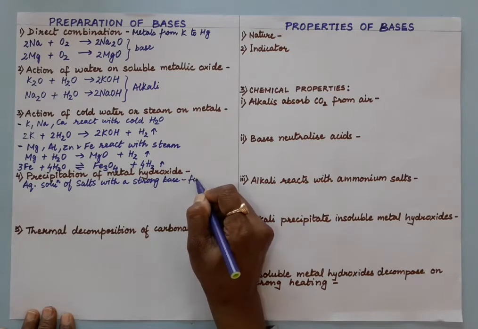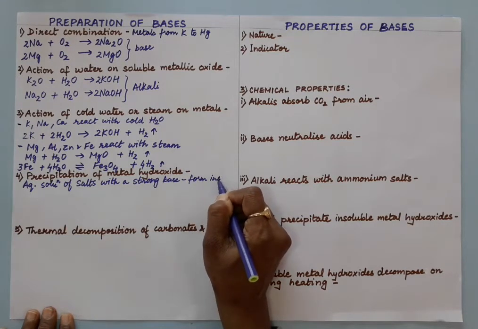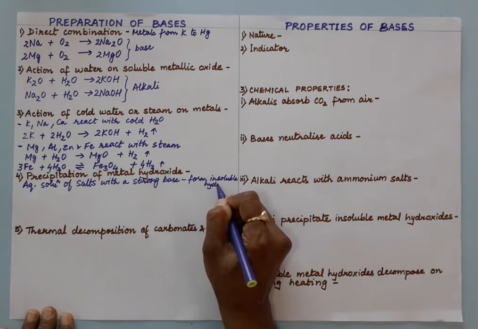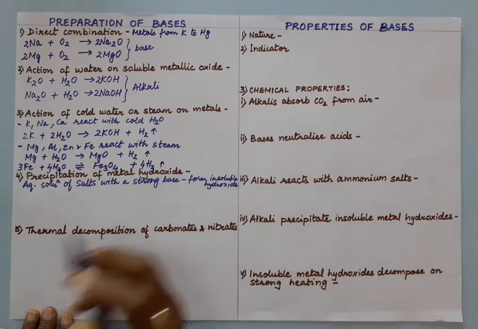They will form insoluble bases, or insoluble hydroxides, and these are again bases.